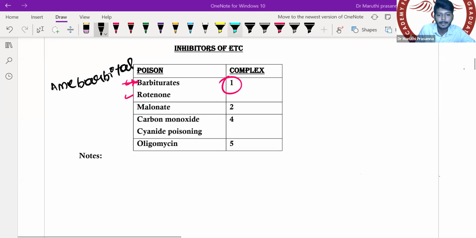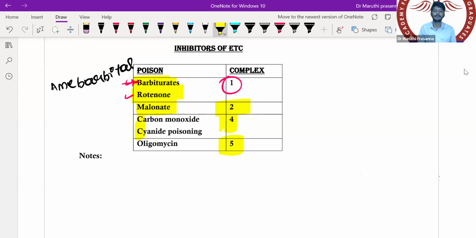We have a chemical called malonate. Repeat with me. Complex 1 inhibitors: rotenone, barbiturates. Complex 2 inhibitor is your malonate. Carbon monoxide, C for carbon, C for cyanide, inhibits complex number 4.